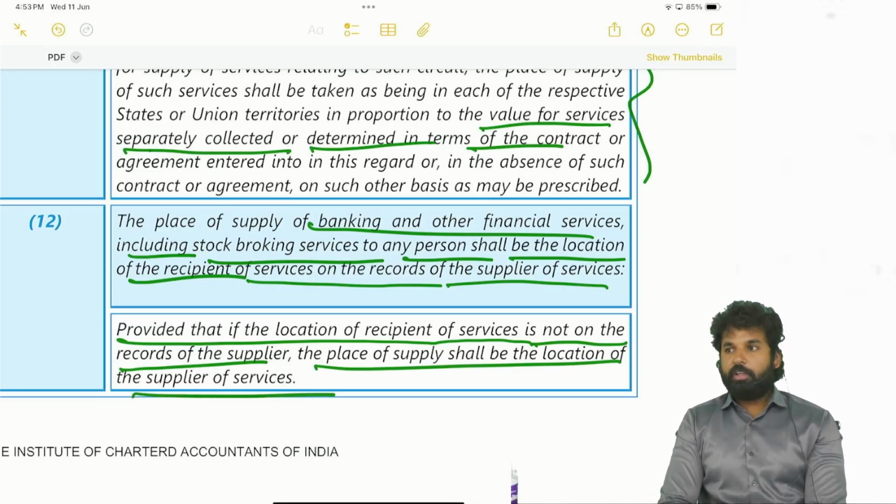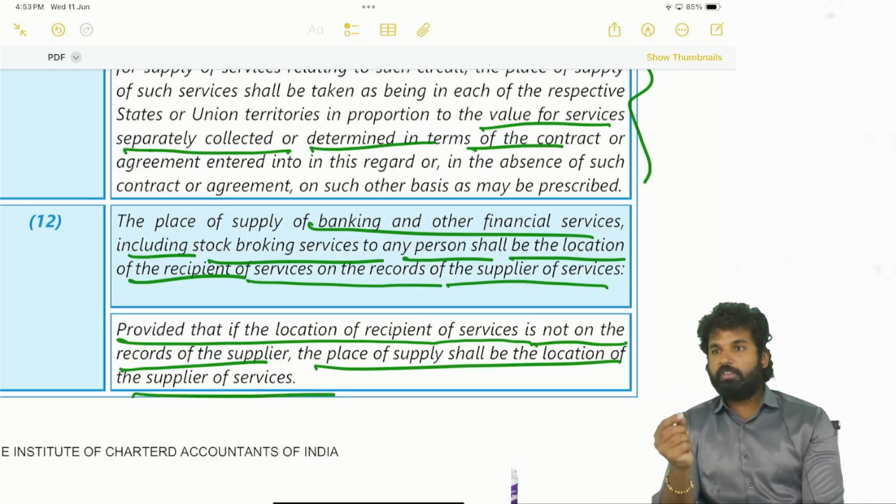Simply speaking, in many places section 12 subsection 2 is coming into picture. What is there in that?